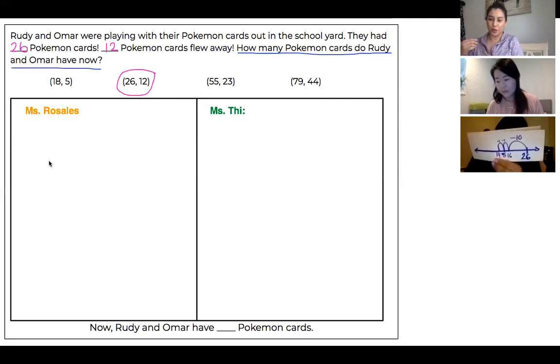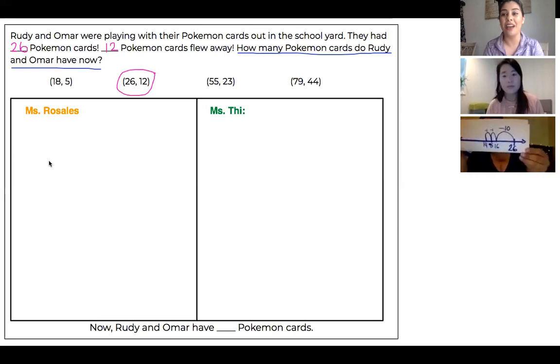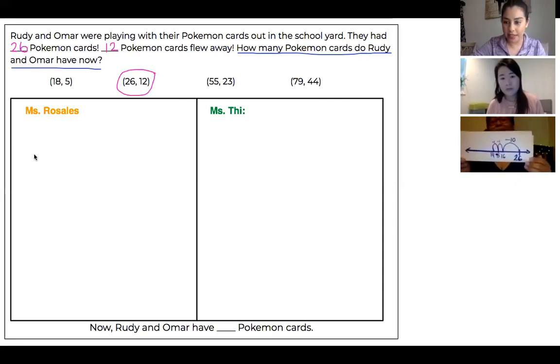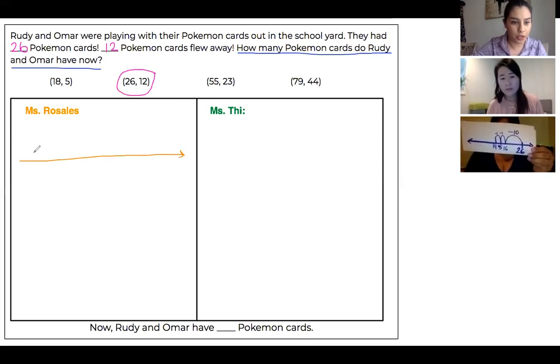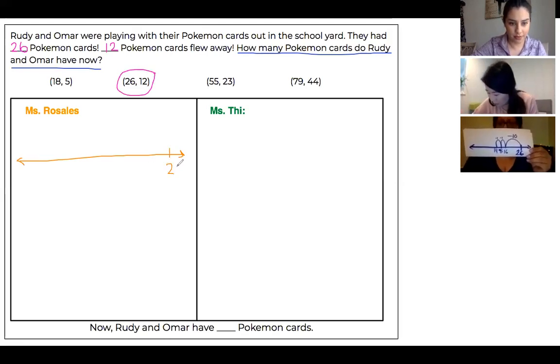Okay. So I noticed that Ms. Rosales is using a number line strategy, and we have been using a number line strategy yesterday as well. So thank you for that, Ms. Rosales. So I see that you drew the number line with your arrows. Yes. So I started with 26 here, and I knew that I had to subtract 12 because 12 flew away.